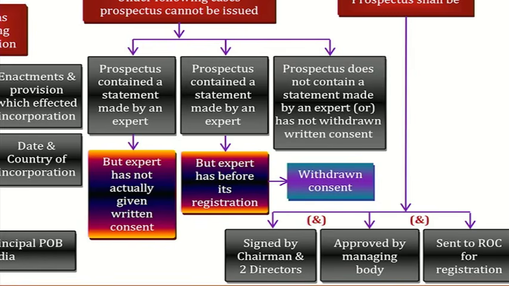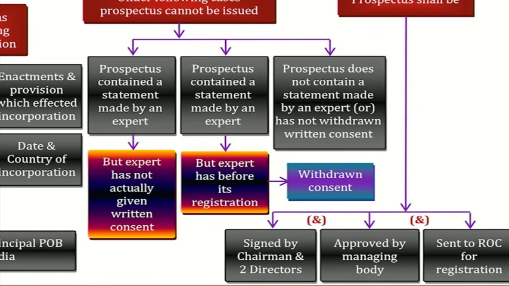Everyone repeat. Consent is mandatory for the prospectus. That means expert has to sign and tell that all the contents of the prospectus are true. Values are correct. Who should certify? Expert has to certify. That's called as an expert consent. Listen. There are 3 important points here. And by the way, again I am asking. 388 is talking about circumstances to be followed, circumstances not to be followed. In that there are 3 things.